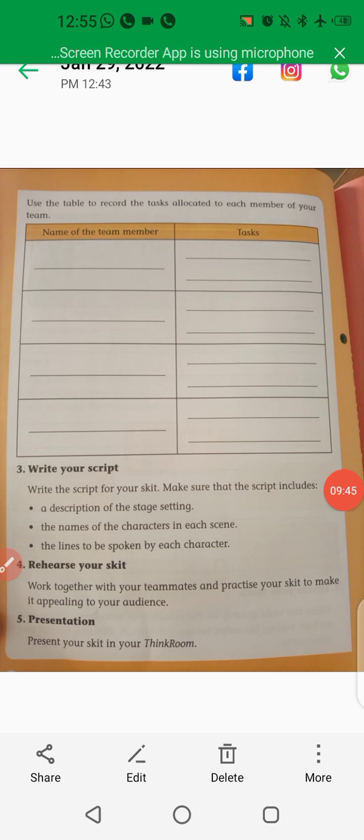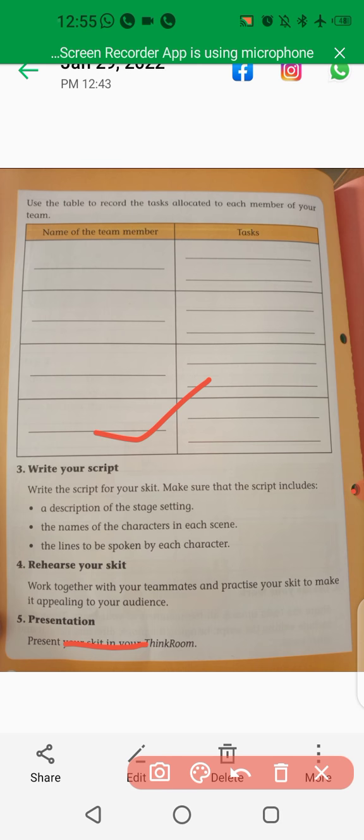Next you can observe here, children, use the names. You have 6 members, so you have to write your names, how many characters there are, and the task of each character, what you did in that skit. Okay, write your script. Before that you have to do rehearsals and script set, like the setting of the stage, everything before the skit. Is that clear, children?